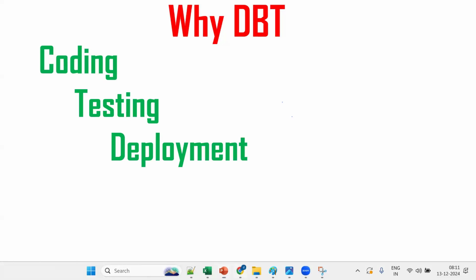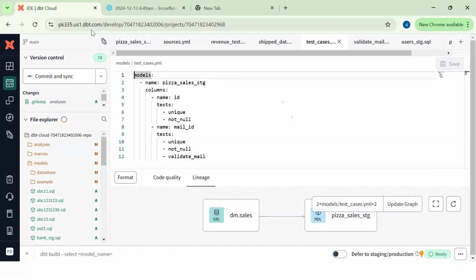See here, a simple example. So what UI is this? Snowflake? No, DBT Cloud. Remember, in DBT, everything is YAML. We can do unit tests, not null tests, and define things like this. Remember, in DBT, everything is like a YAML file. So we'll see the same thing in detail.